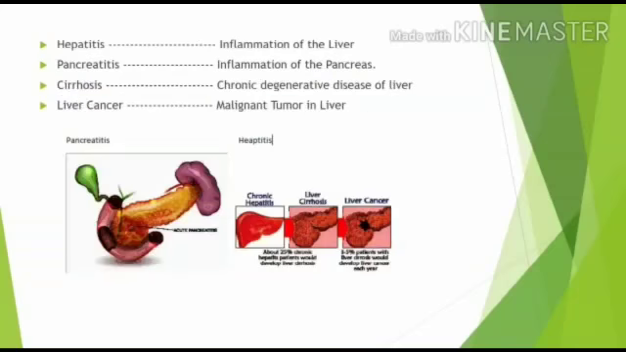Gallstones are stone formation in the gallbladder; it is cholelithiasis. Hepatitis, as I said before, itis is inflammation and hepatic is liver, so hepatitis is inflammation of the liver. Pancreatitis is inflammation of the pancreas. Cirrhosis is a degenerative disease of the liver. Liver cancer is a malignant tumor of the liver. It has stages.